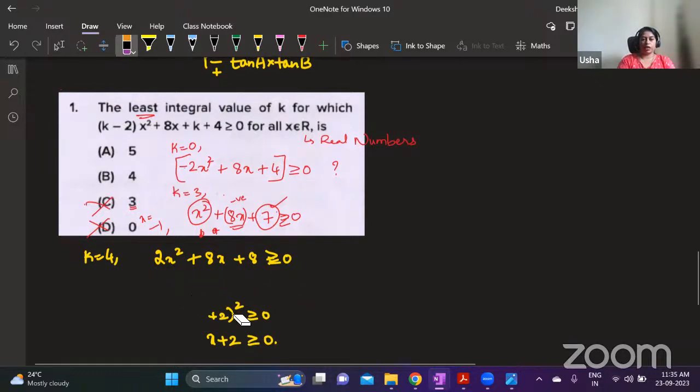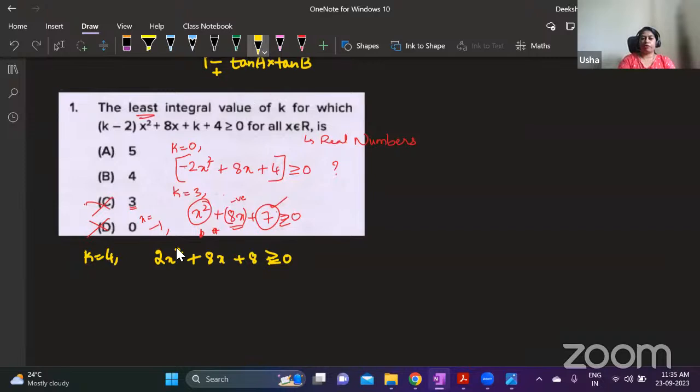then now take any value of x. We are not going to check with 0 and positive values because of course all this will become positive. We'll start with negative numbers, and for -1, this is 2, this is -8, and this is plus 8. Minus 8 plus 8 will get cancelled and you will get 2. And if you take minus 2, square is 4, into 2 is 8. 8 into minus 2 is minus 16. And then this is 8. This will be equal to 0, right?